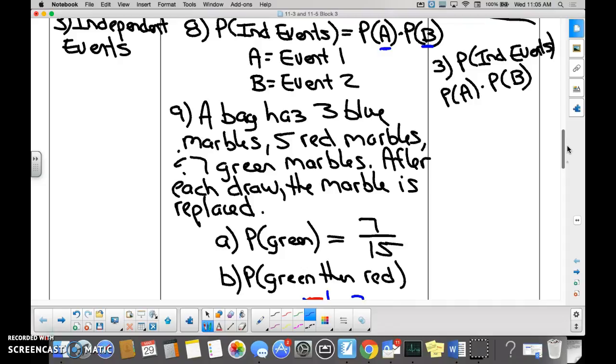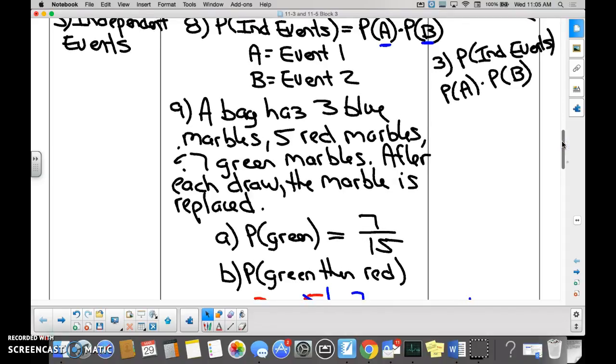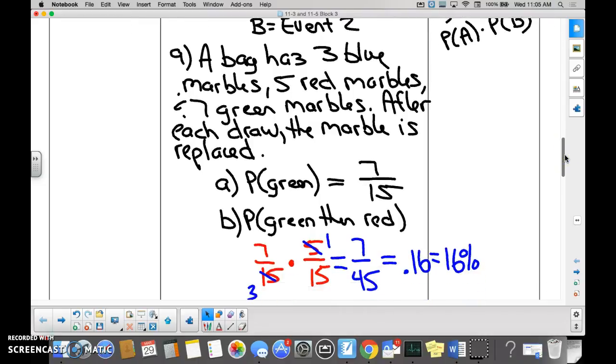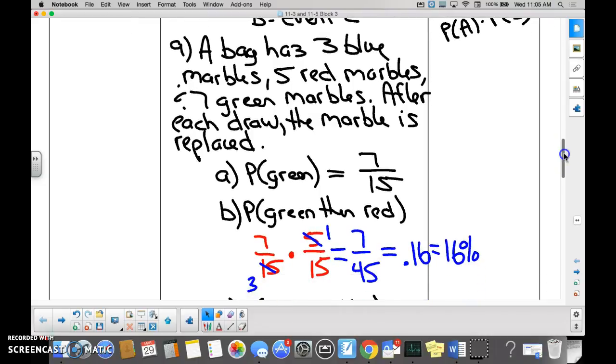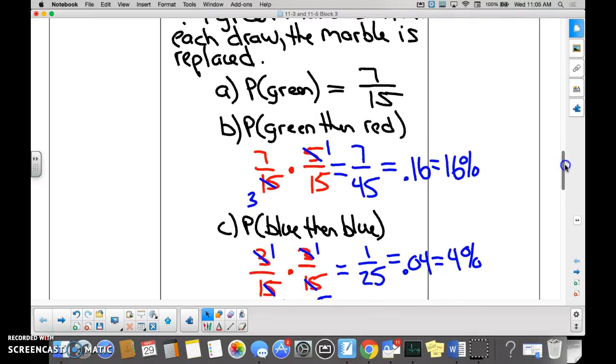You really could say probability of 1 times probability of 2, but the formula is written universally, which means everybody uses probability of A times probability of B. Number 9 gives you an example of this. We're drawing marbles out of a bag, and then we're replacing the marbles before we do a second draw.